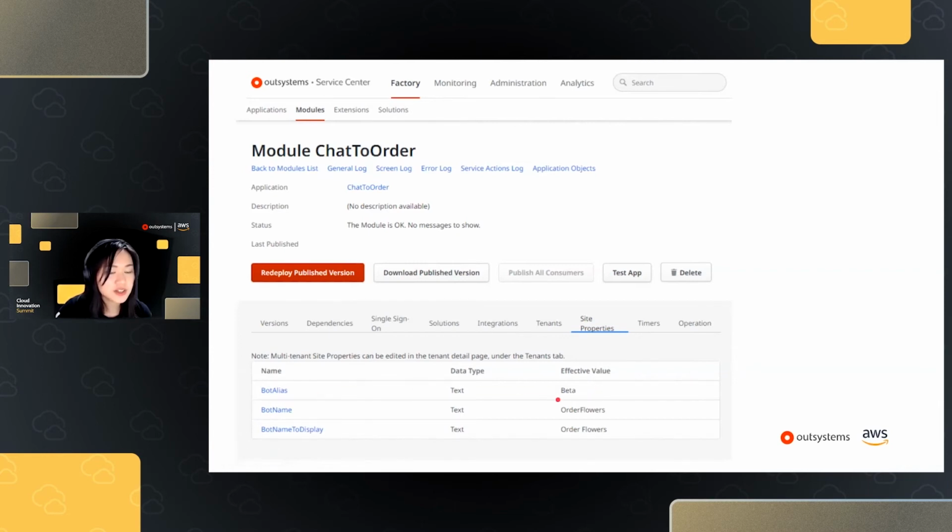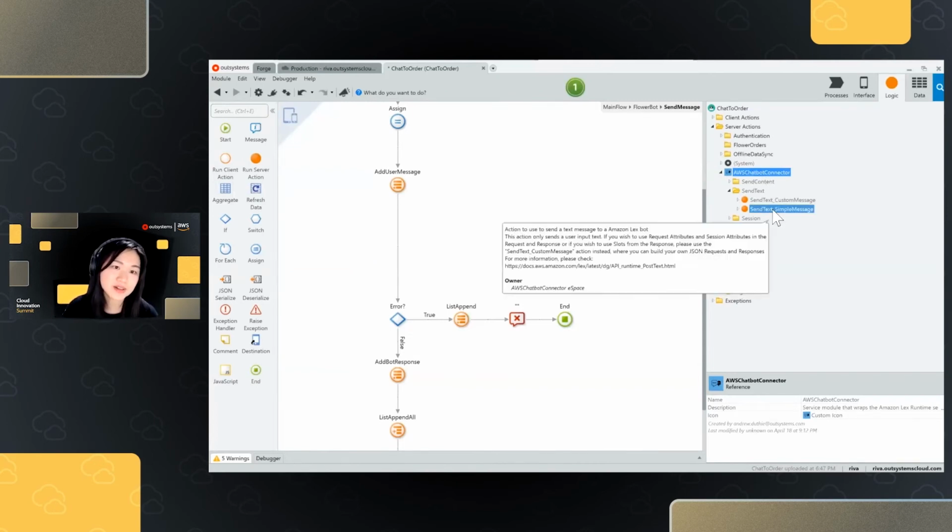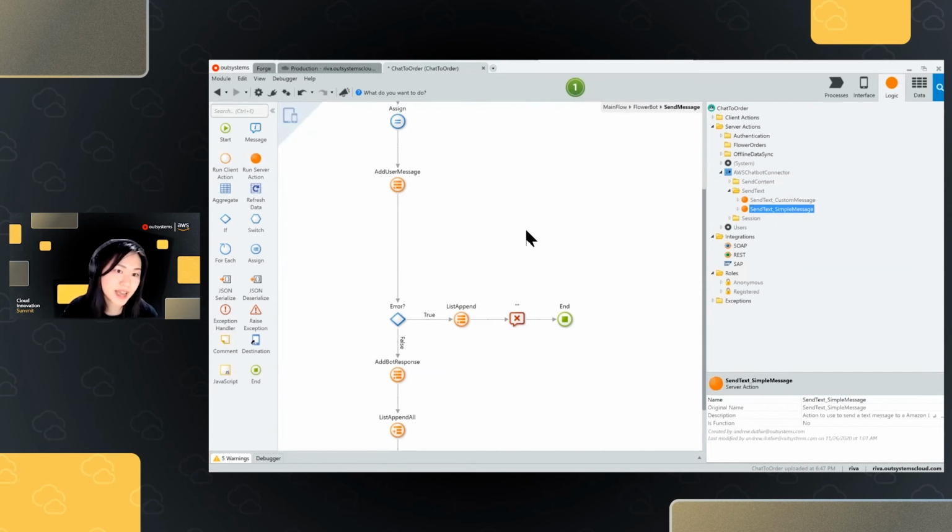I have changed those already to be the same name as the chatbot that we just created in Amazon Lex. So what we have here is the out-of-the-box chatbot connector, which I could simply download from the Forge, and I could already trigger my chatbots after I configure all of my keys and my chatbot name.